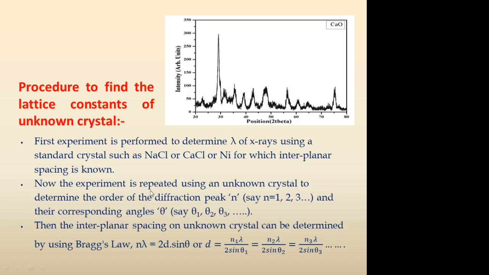Now the experiment is repeated using an unknown crystal to determine the order of the diffraction peak, where the first peak is coming, at what angle, where the second peak is coming, and third peak is coming, like that. n is equal to 1 for the first peak, n is equal to 2 for the second peak, like that, and their corresponding theta values will be theta 1 for the first peak, theta 2 for the second peak, theta 3 for the third peak, like that. We have to correlate them.